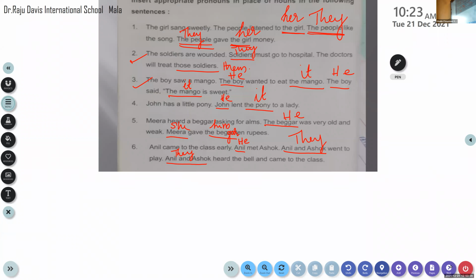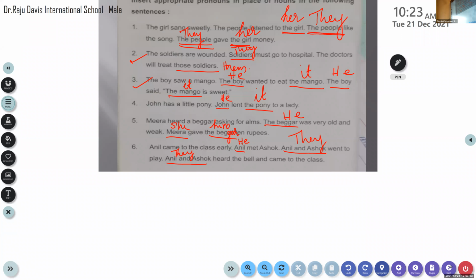And the remaining pronouns, children, I'll be taking it in the next class when the school reopens. Okay? So I think personal pronouns is very clear to all of you. Reflexive pronoun, interrogative pronoun, demonstrative pronoun. I'll be taking it in the next class. I don't want to hurry because we have very little portions to complete. Okay. So we'll be proceeding with the same topic when the school reopens.